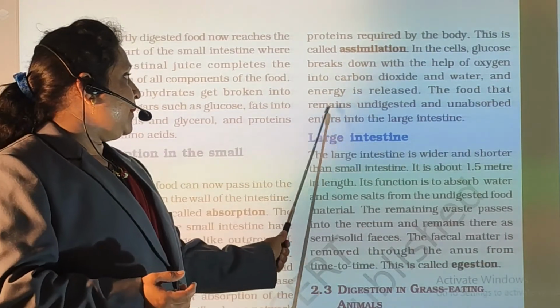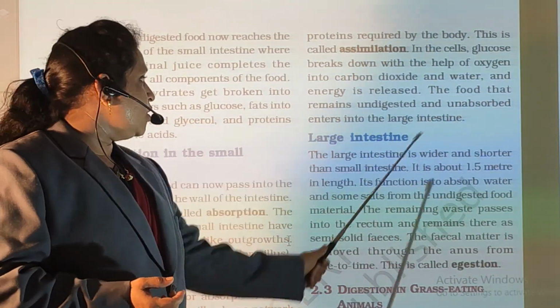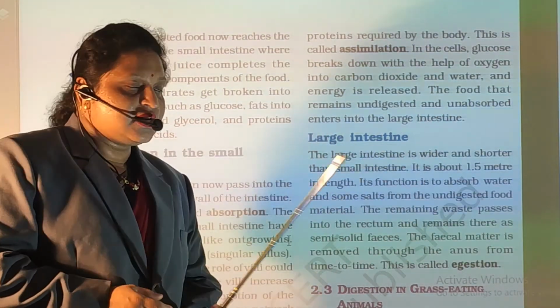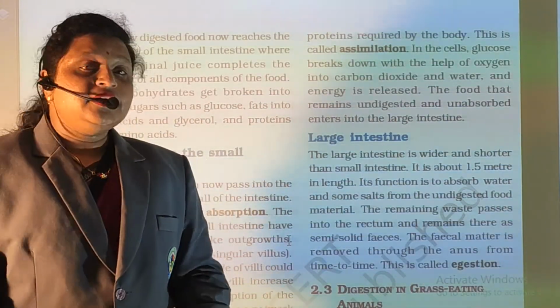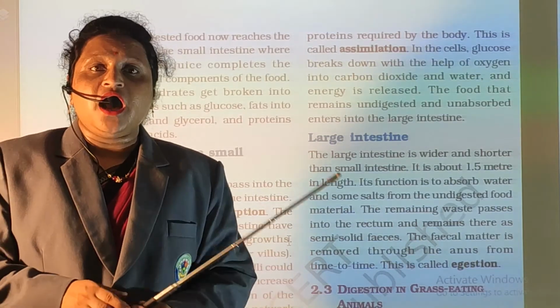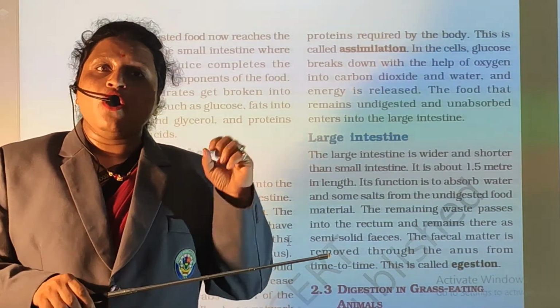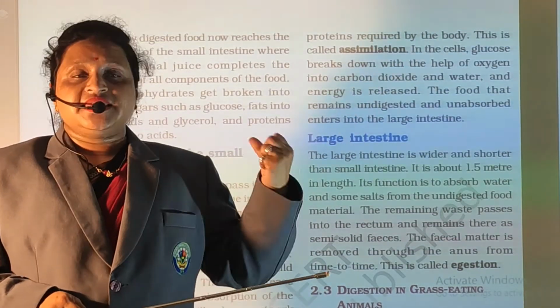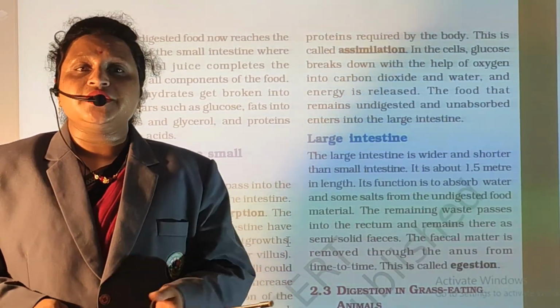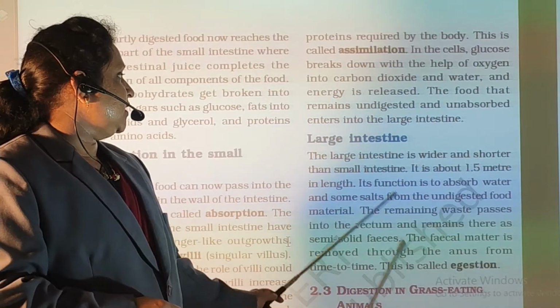The food that remains undigested or unabsorbed enters into the large intestine. Then after that food gets entered into the large intestine. After the absorption of all proteins, vitamins, carbohydrates, fats, then undigested food enters into the large intestine.